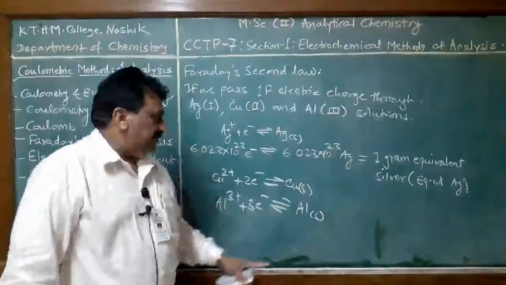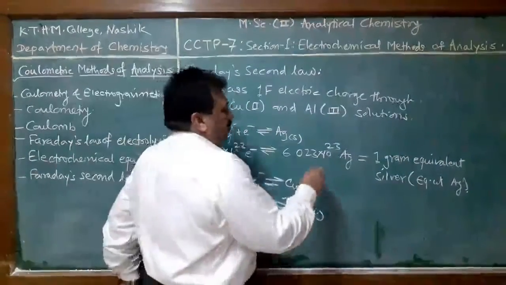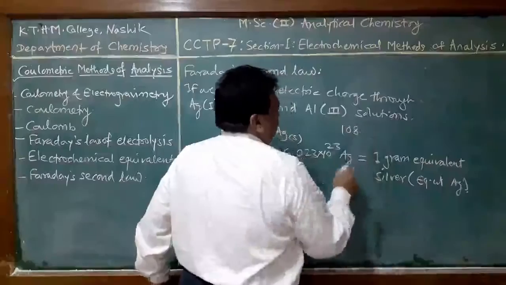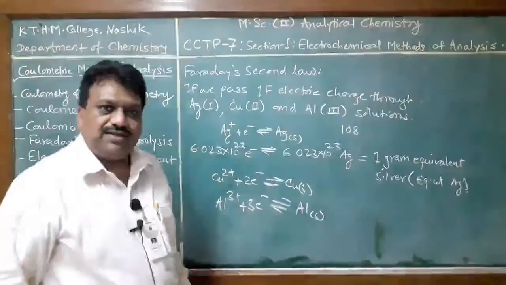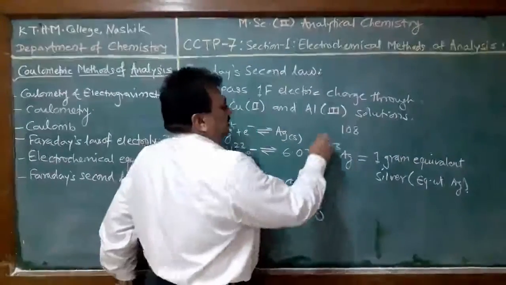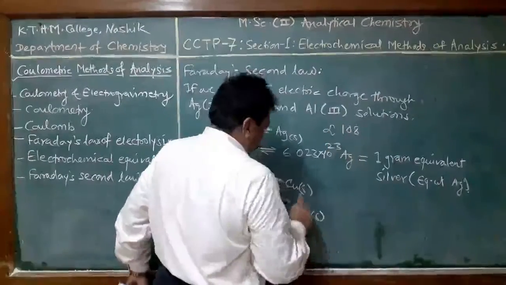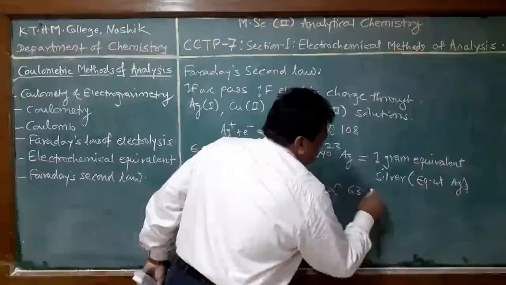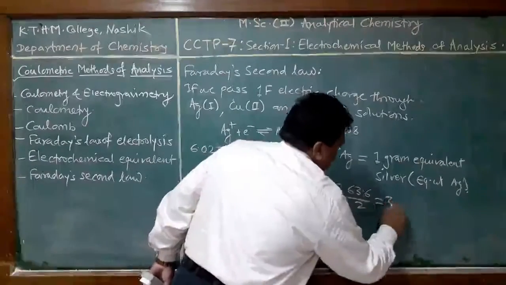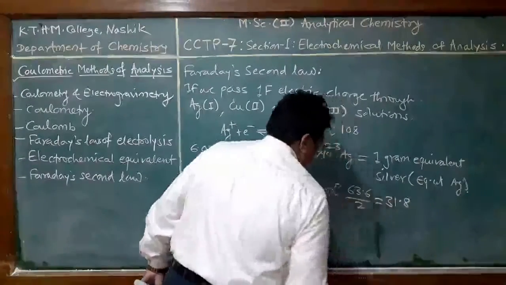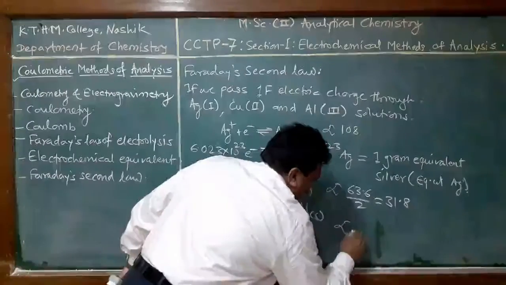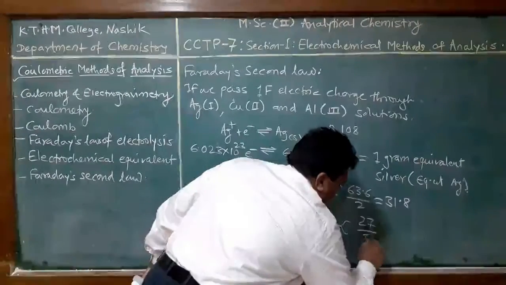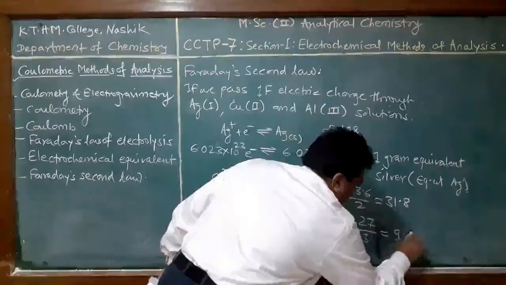That means when we pass that electricity through the silver nitrate solution, the weight corresponds to 108. For copper the weight corresponds to 63.6 divided by 2, equal to 31.8 gram, and for aluminum it is proportional to 27 divided by 3, meaning 9 gram.